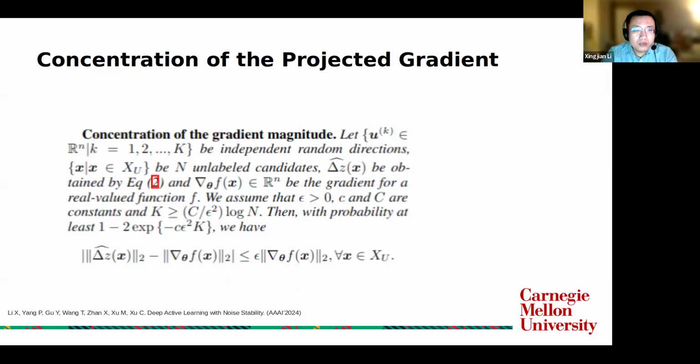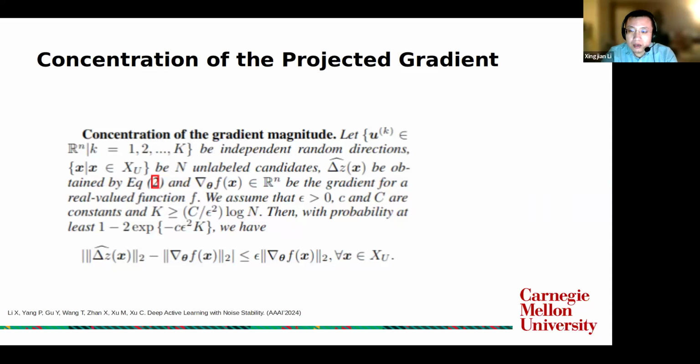While the previous analysis guarantees the equivalence between the original and projected gradients in terms of the expectation, we also care about how close they are given a limited number of samplings. So we also conducted the concentration analysis.